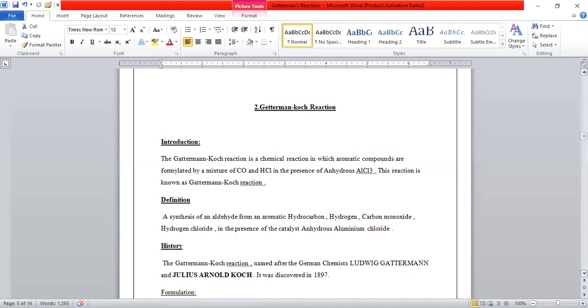Now we talk about the Gattermann-Koch reaction. It is named after the German chemists Ludwig Gattermann and Julius Arnold Koch. It was discovered in 1897.